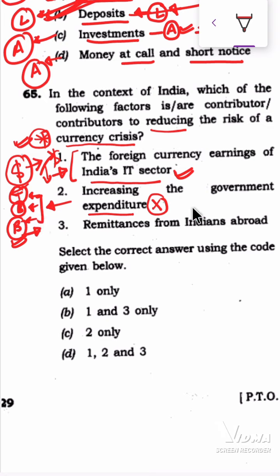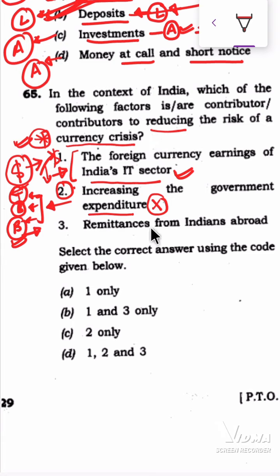So excessive expenditure by the government, or increasing government expenditure, could lead to risk in the currency crisis. So statement 2 is actually a risk for the currency crisis. The question is asking about reducing, so 2 should not be the answer.